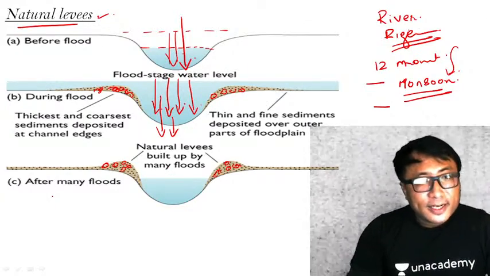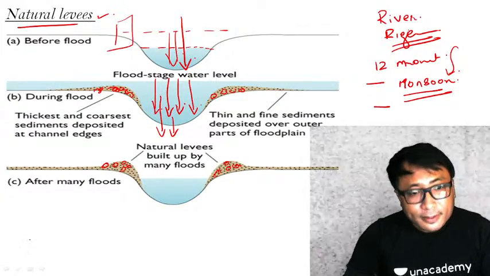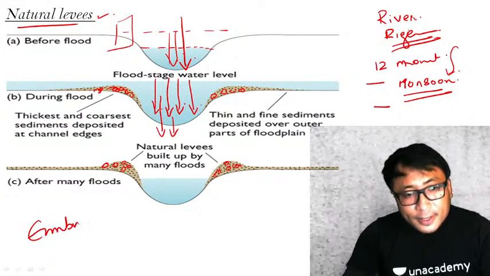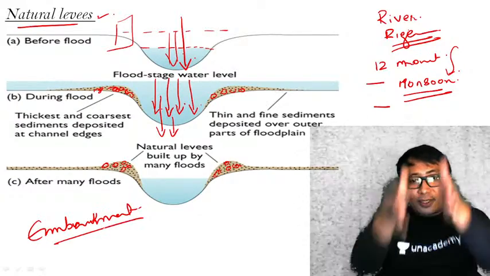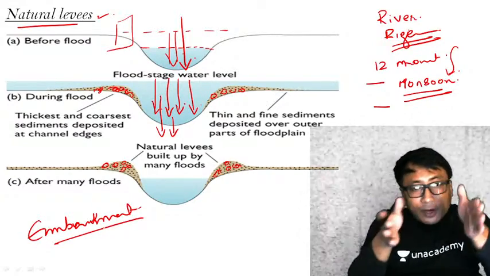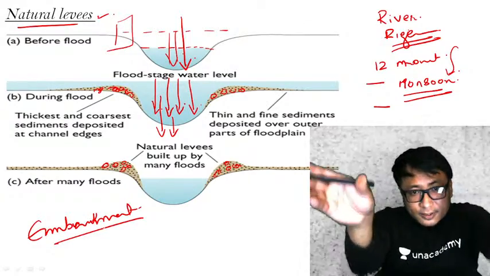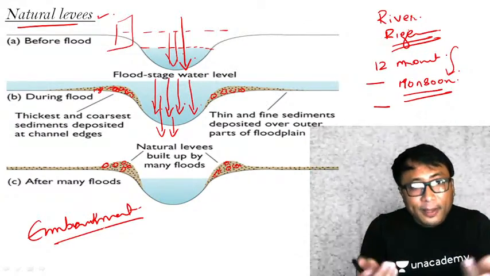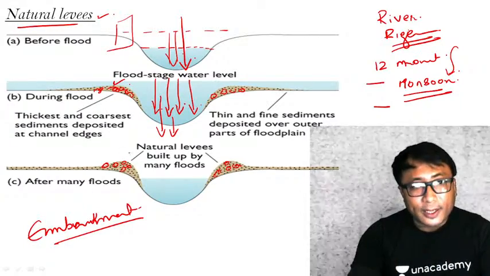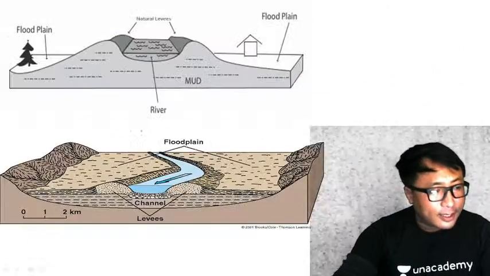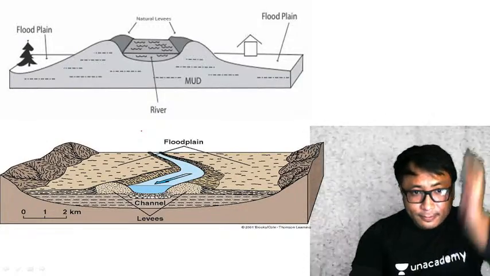What is an artificial levee? The construction of an embankment. What is an embankment? E-M-B-A-N-K, embankment. On the side of the river, in order to avoid the floods, you construct a structure. Okay, that is known as an embankment. So this natural levee is also acting like an embankment only, but these are known as natural levees. Clear? Now you see here, it will look like this.